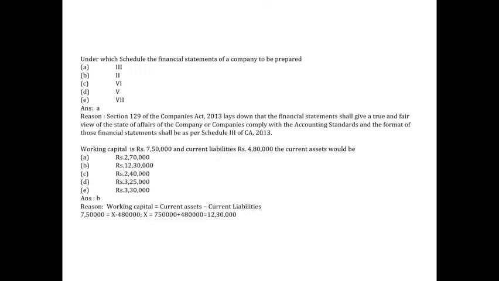This question is from your ratio analysis. There is a chapter in your syllabus called ratio analysis. There this kind of question will come, or even in your funds flow also it will come. Funds flow also you will be seeing this kind of questions. So remember, working capital is 7,50,000, current liability is 4,80,000, then the current assets would be.